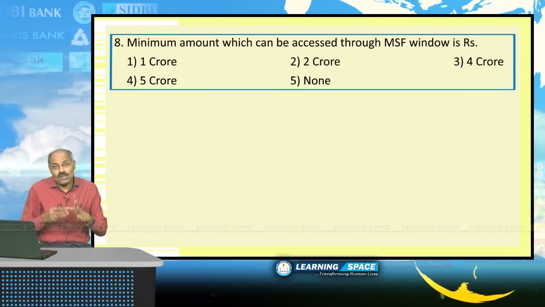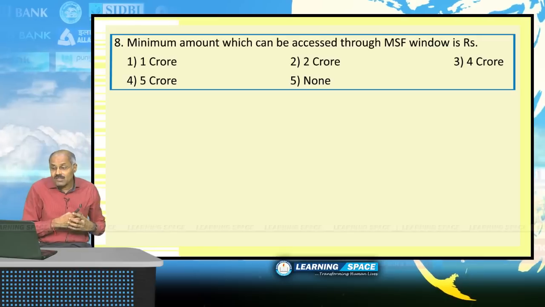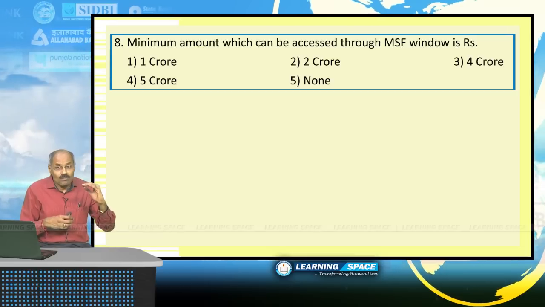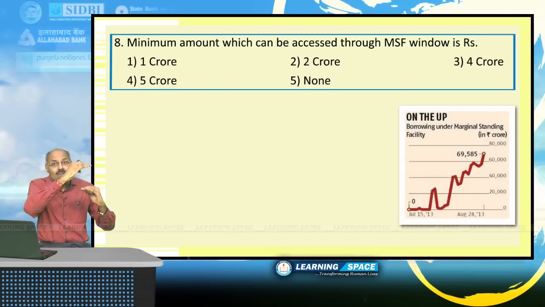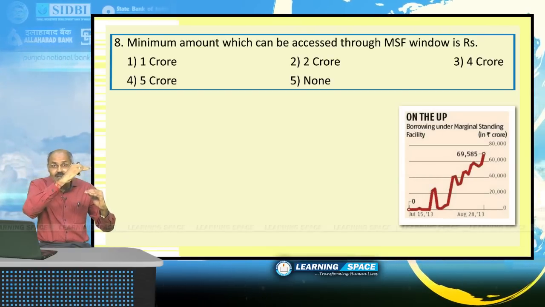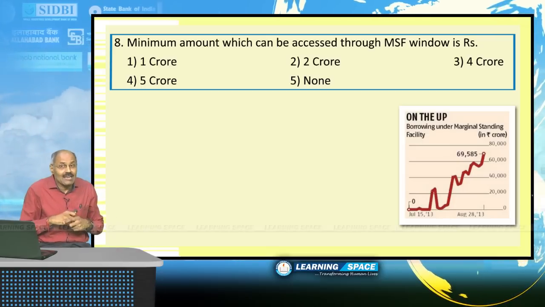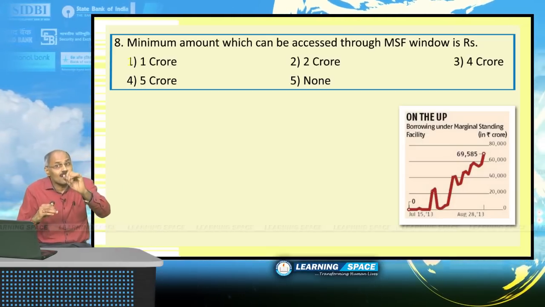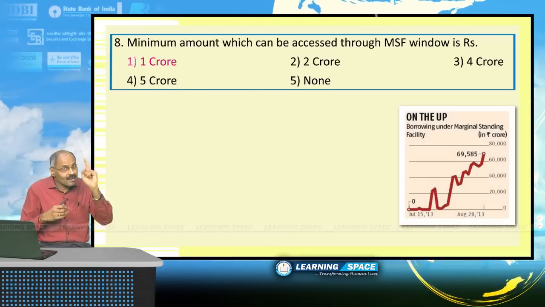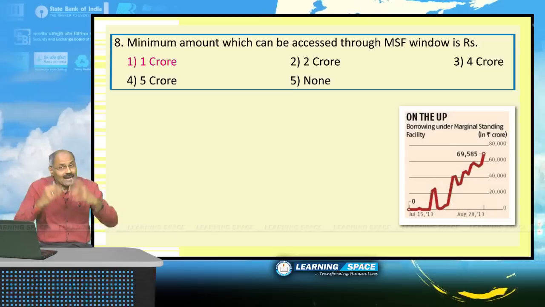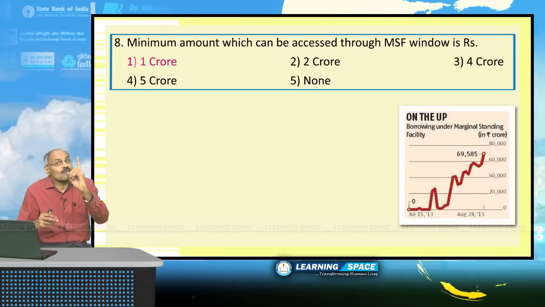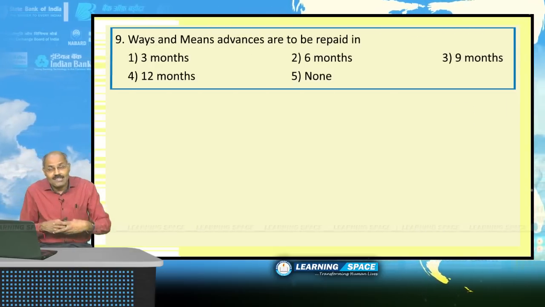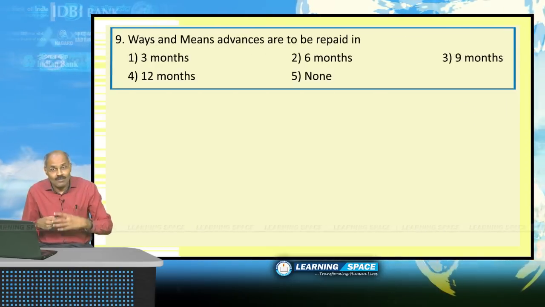Minimum amount which can be accessed through marginal standing facility window. After repo, we have just now discussed, there will be another window, that is marginal standing facility. Under marginal standing facility, the minimum amount which a bank can borrow is rupees 1 crore. Please don't forget. Ways and means advances are to be repaid in 3 months.